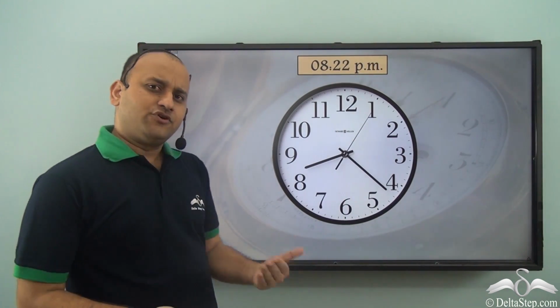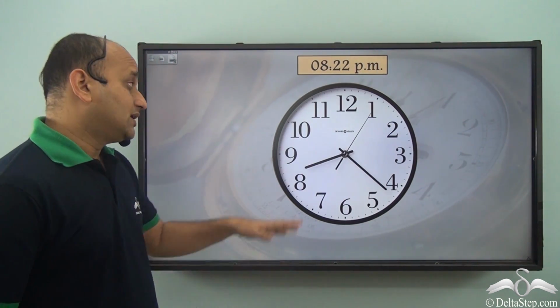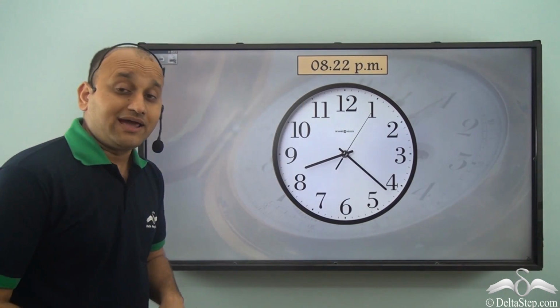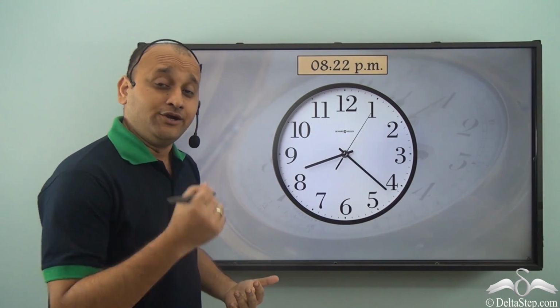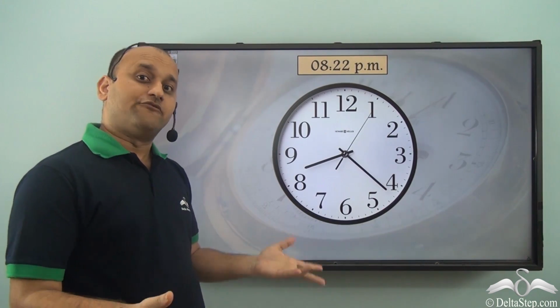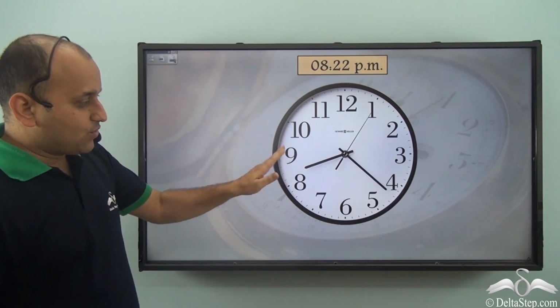Now, what if you have to do the opposite? That is, you have a 12-hour clock and you want to know the time in 24-hour format. How will you do that? Well, let's see what time it is.